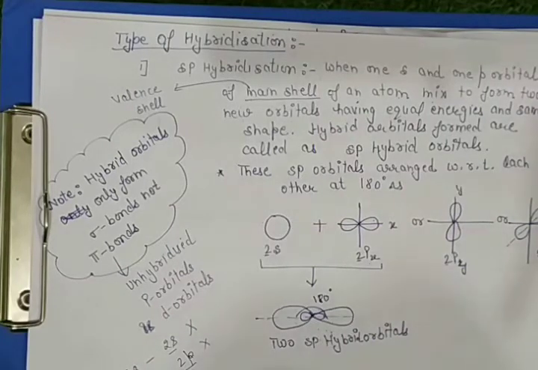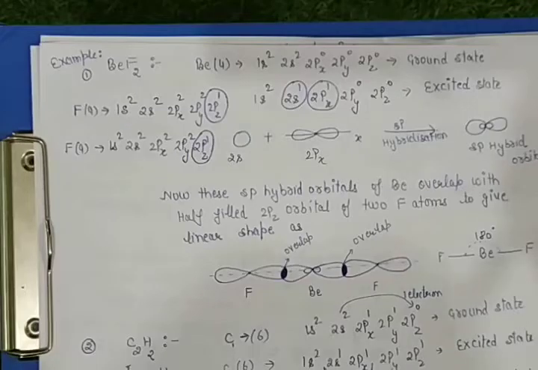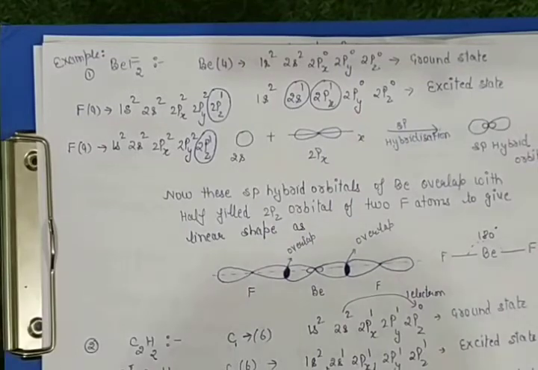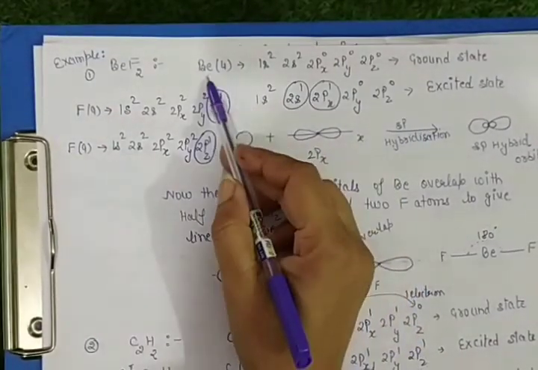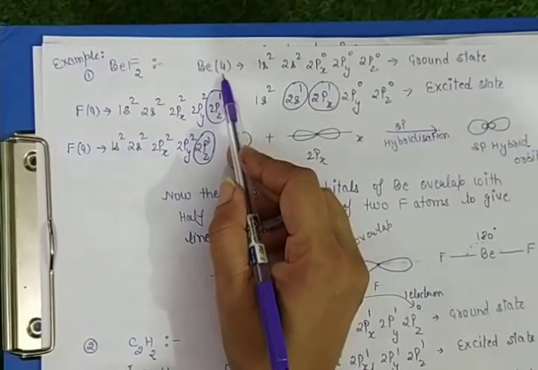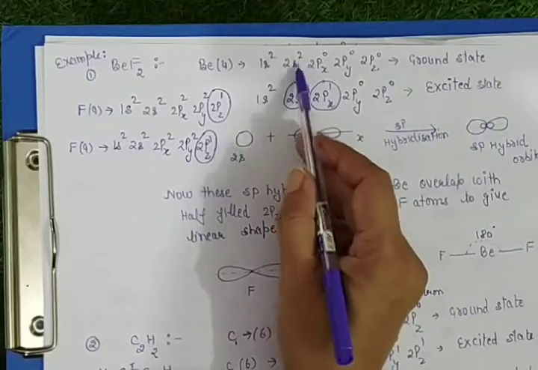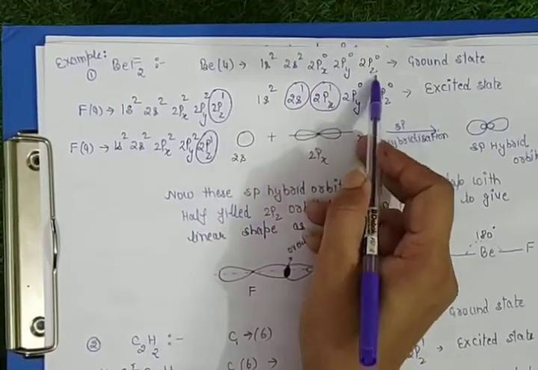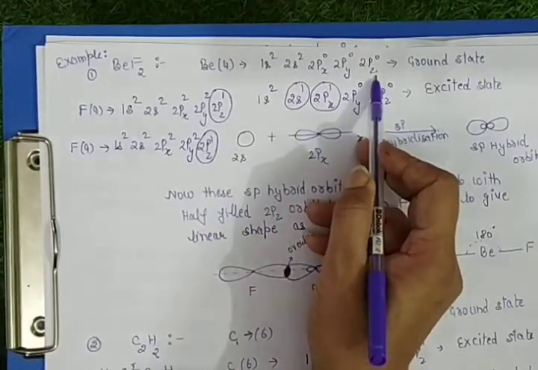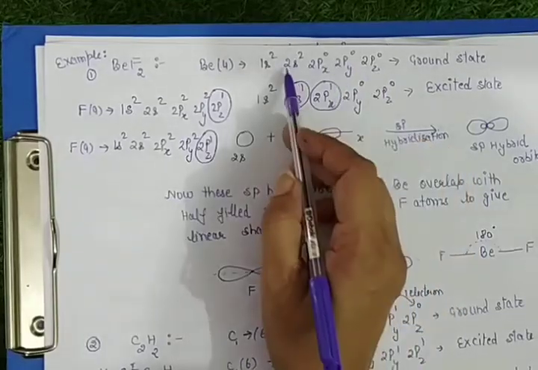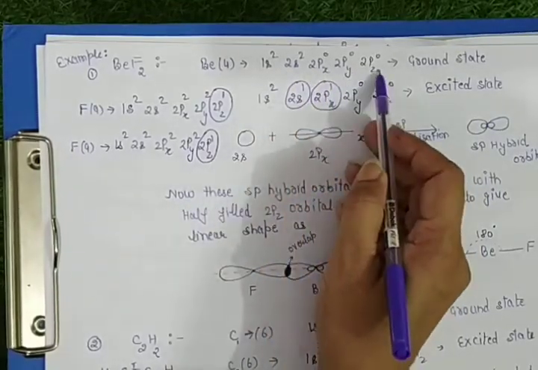Okay, taking some examples related to sp hybridization. So the first example is BeF2. Here the central atom is beryllium with atomic number 4. Its electronic configuration in ground state is 1s2, 2s2. There is no electron in p orbitals. Here the valence shell is second.